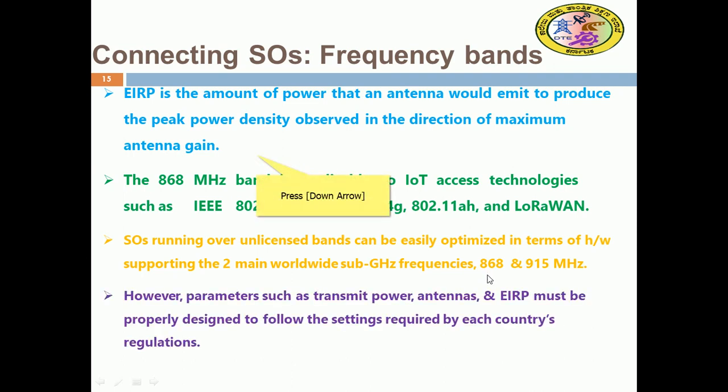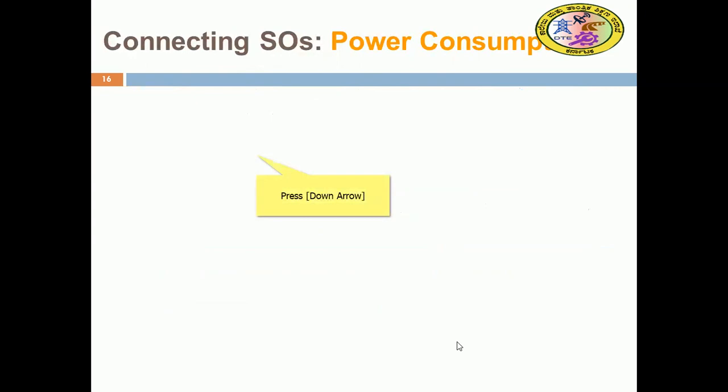However, parameters such as transmit power and antenna EIRP must be properly designed to follow the settings required by each country's regulations. Each country has to come out with its own regulation or adopt one, and transmit power and antenna ERP should be properly addressed.